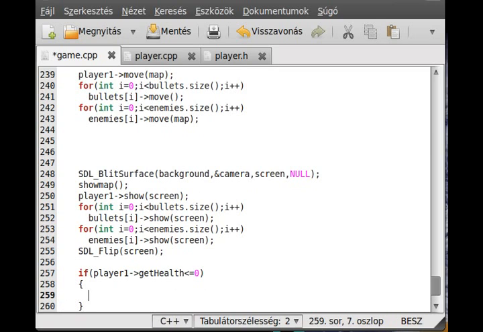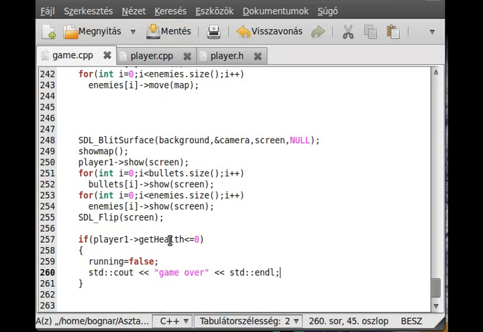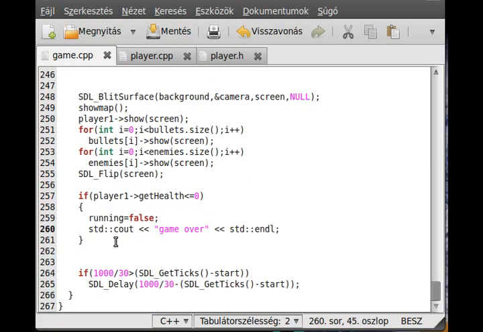Make the running equal to false, and write something out to std out: game over. Okay, basically that was it. So now I think that we can run the program. Whenever the health is 0, we exit from the program and write to the console that game over.